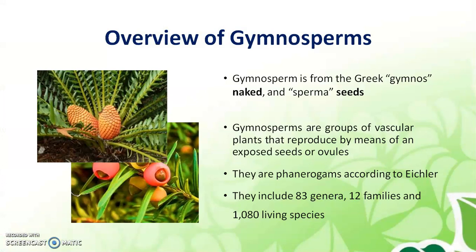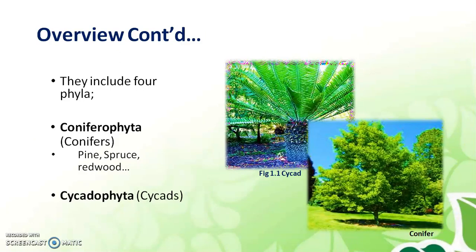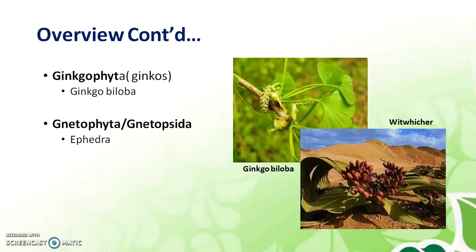So, gymnosperms are the naked-seeded plants, a group of vascular plants that reproduce by means of exposed seeds or ovules. They are phanerogams according to Eichler. They include 83 genera, 12 families, and 1080 living species. Their various phyla are Coniferophyta, Cycadophyta, you can see the pictures, then Ginkgophyta and Gnetophyta or Gnetopsida.